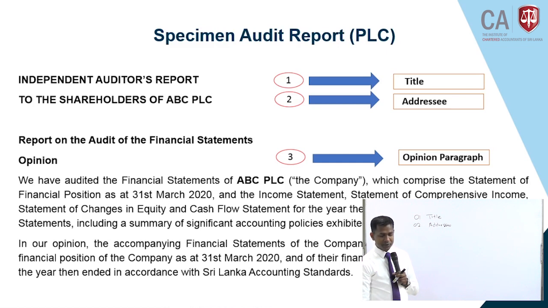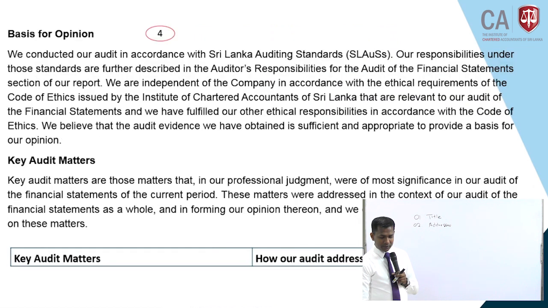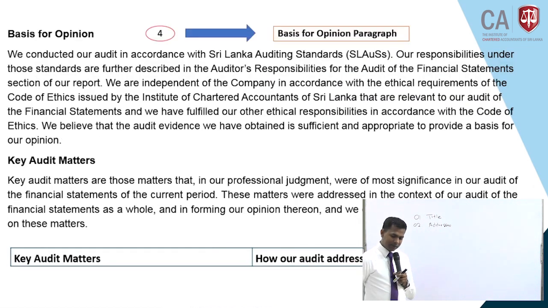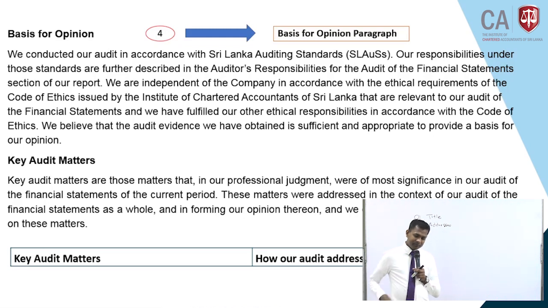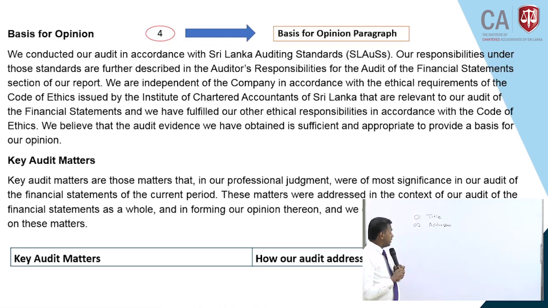These three should be there. Then we are coming to the fourth element of the audit report, that is the basis for opinion paragraph. Number four we say basis for opinion. Opinion is number 3 and number 4 is basis for opinion.